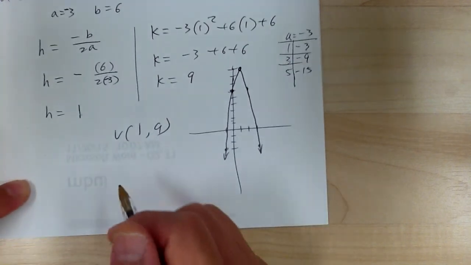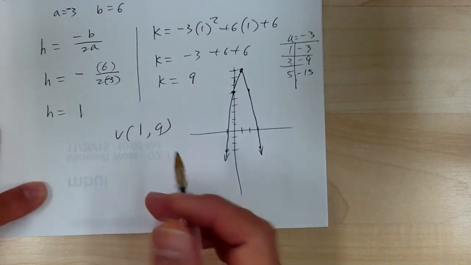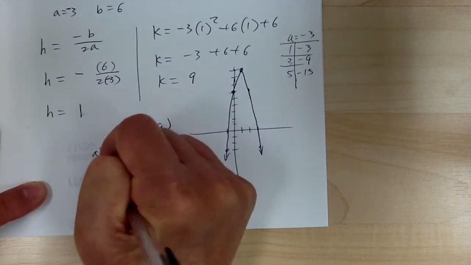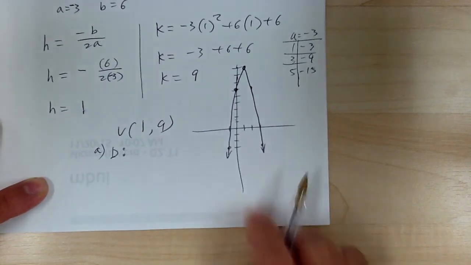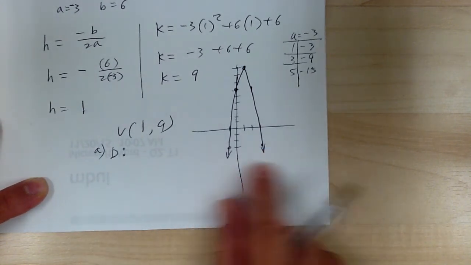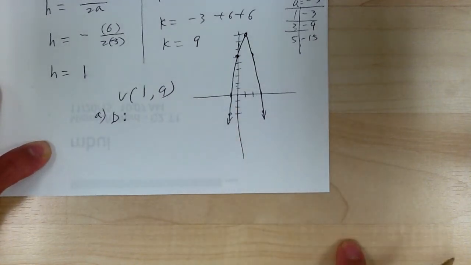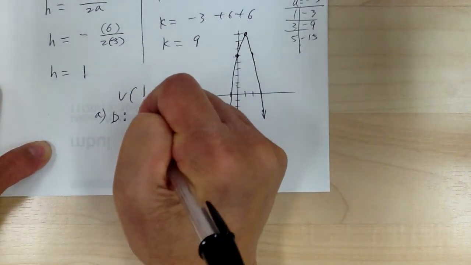So over here, they want you to find the domain. Domain means the value of x. What kind of x are you allowed to have? Well, in this case, there's no restriction, right? So the graph goes on forever. So x can expand in both directions. So in this case, it would be all real numbers.